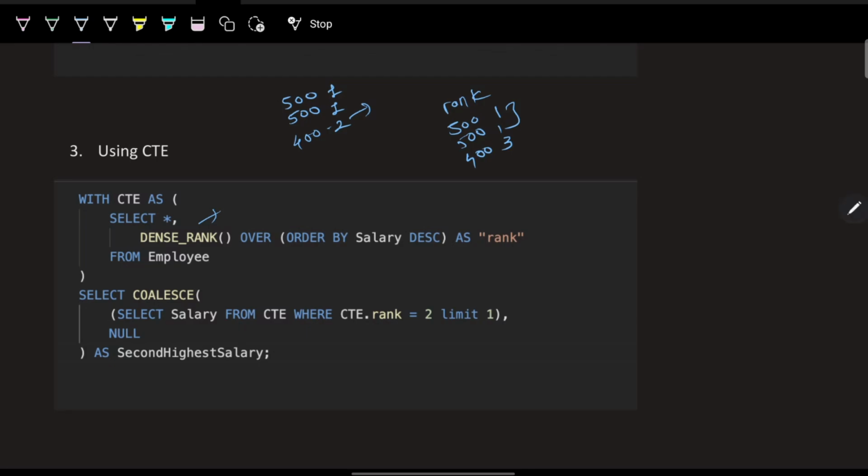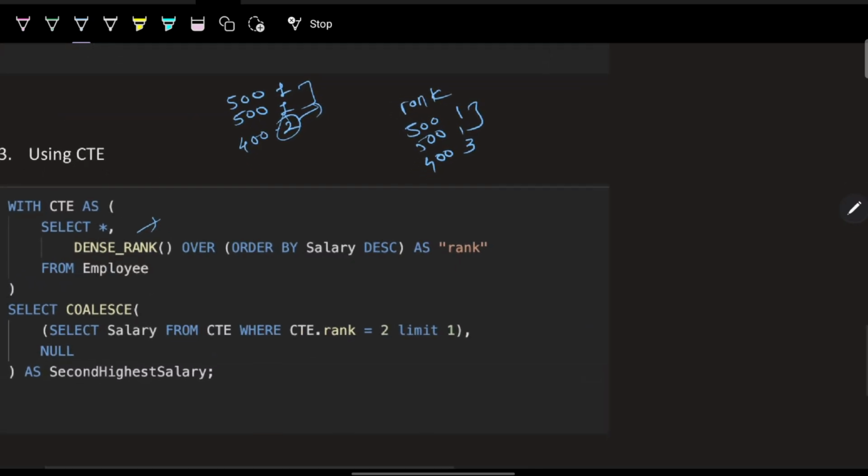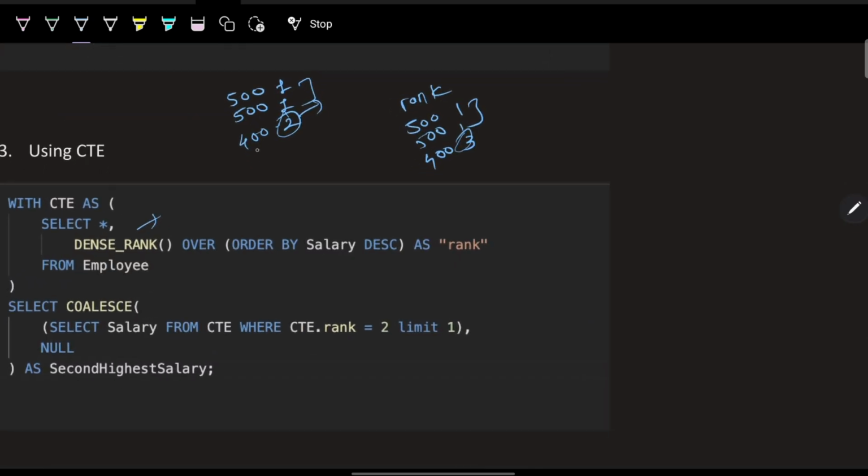Basically dense rank doesn't skip the rows if there is a tie, right? With 500 there was a tie but it didn't skip, that's why it is coming up here as 2. But in rank it will give you 3. We don't need that, because I want to find the second highest salary. In rank's case I will never get a second highest if there is a tie for the first, that is the maximum rank only. So rank is not useful here, dense rank is useful.